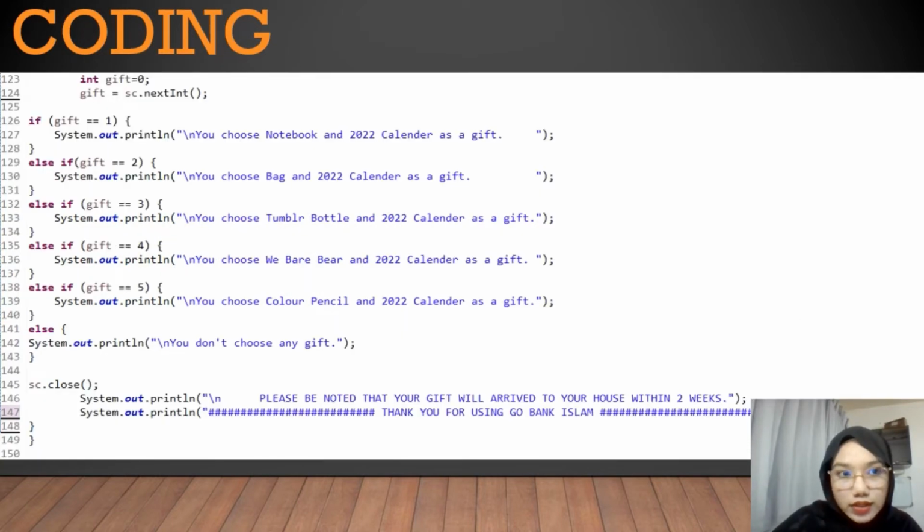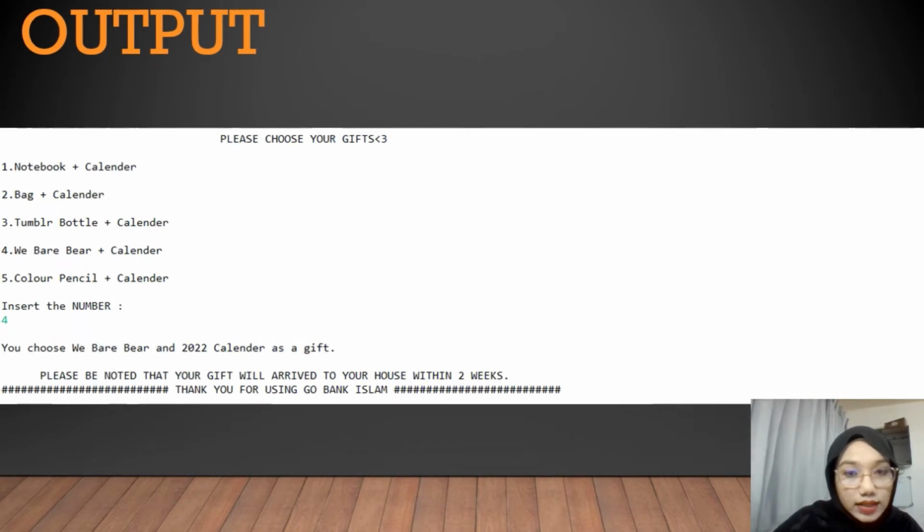For this part, I use the control structure selection, which is if-else statement. User needs to key in the number given to get the gift that they want. And this is my last output for personal account.